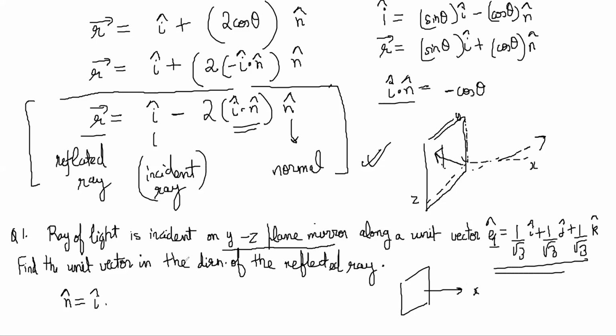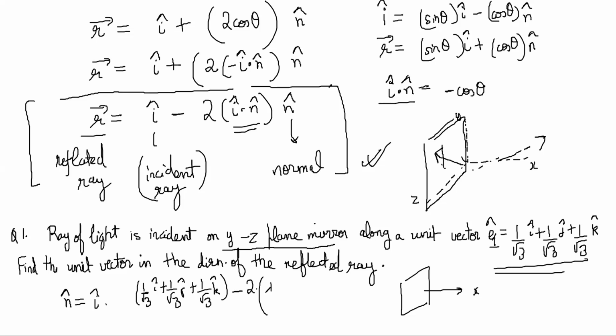So we'll just put it in this formula, and the reflected ray would be the R vector. Try to do the calculation now. It simply becomes 1 by root 3 i cap plus 1 by root 3 j cap plus 1 by root 3 k cap, minus 2 (I dot n) n. So I dot n will give only the i component, right?